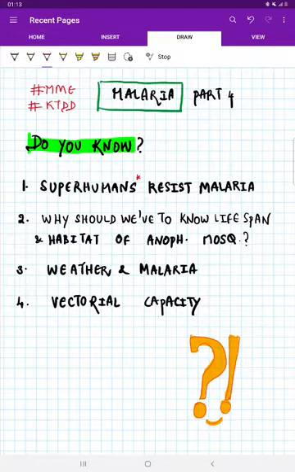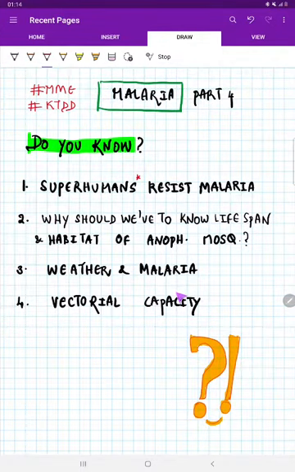Without further delay, let us start. Now, do you know who are the superhumans who resist malaria? Superhumans is just a word to know. So there are people who resist malaria. Then, do you know why we need to study the lifespan and habitat of the Anopheles mosquito? We'll see. And what is the use of knowing the weather, and what is the relation between the weather and malaria? At last, we'll be discussing vectorial capacity. These are all the topics we are going to discuss.